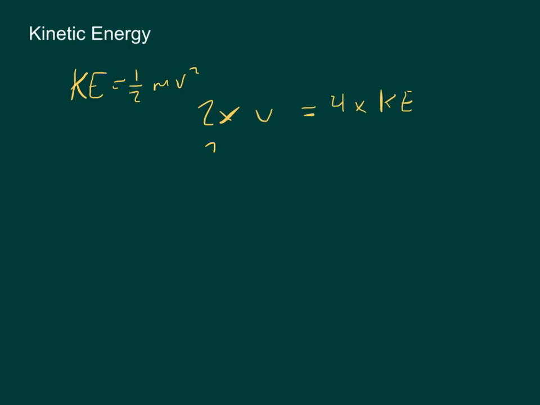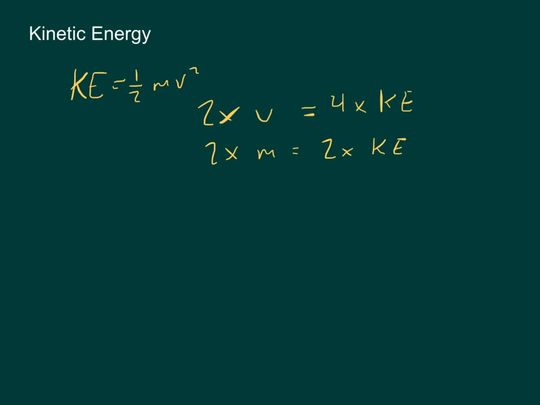Whereas if I double my mass, well, mass is just mass. There's no squared or anything in the equation. So that's just 2 times my kinetic energy if I double my mass. So by doubling my velocity, I can actually get a lot more kinetic energy out of it than if I just doubled mass. Kinetic energy also has units of a joule.